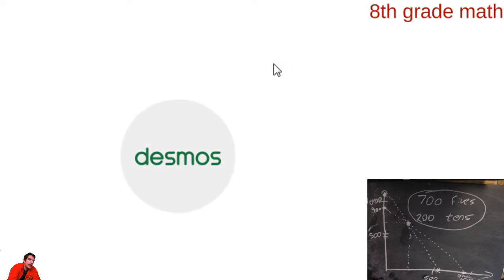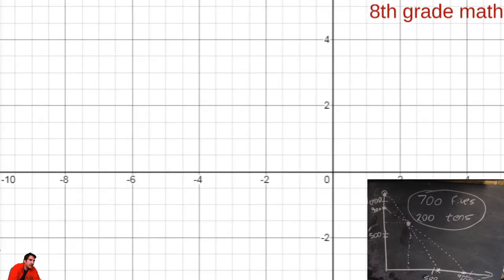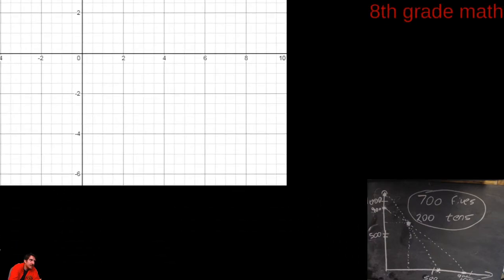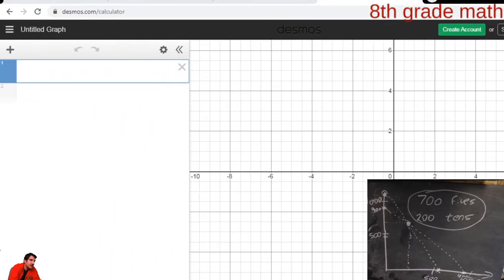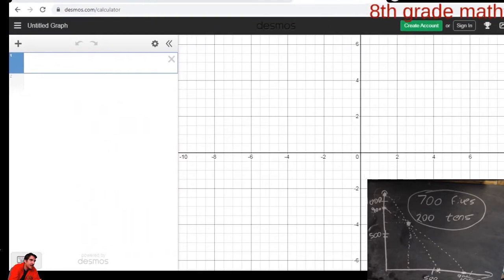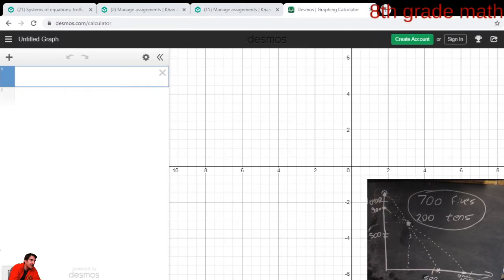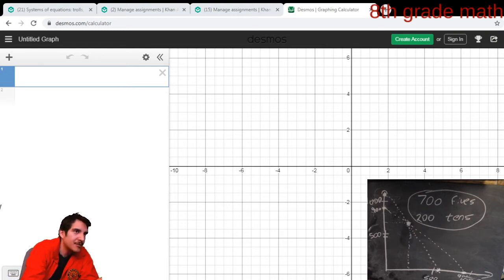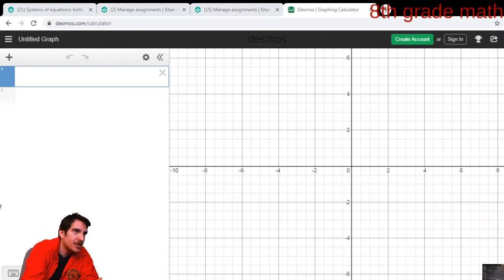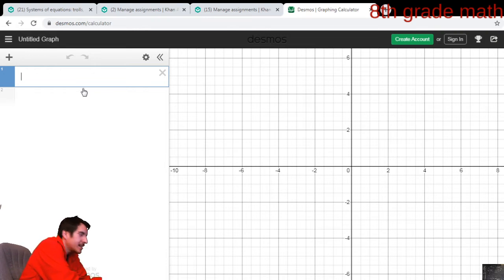So, I'm here on the graphing calculator website that I've shown you before, okay? As a matter of fact, I am going to shrink it a little bit so that we can see what is going on. So here we got a graphing calculator, right? On the side, right above my head, is where the equations go, and on the right side is where the graph is going to show up. Let's enter both of these equations. Now, they used f and t, right? Let's see if that works.